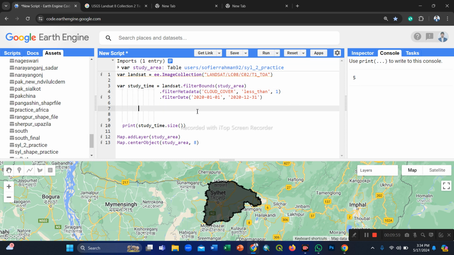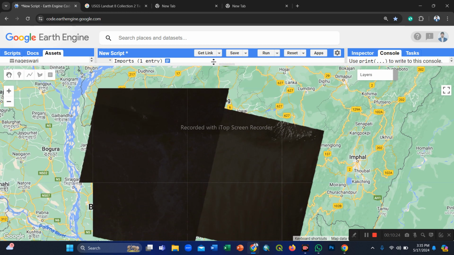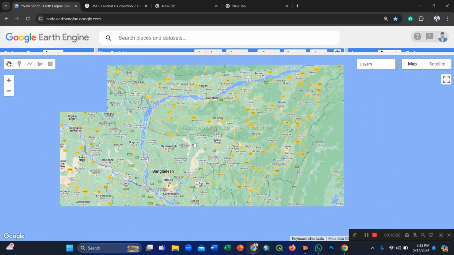Now we see in our map layer these filtered images. I want to see them in our map layer, that's why we put this here. So now we click run and check. Okay, here these are the 5 tile images available.